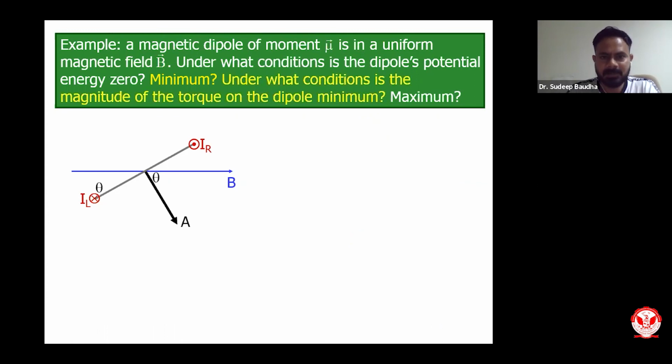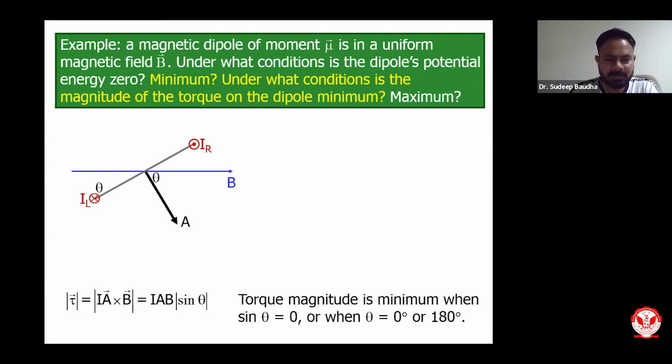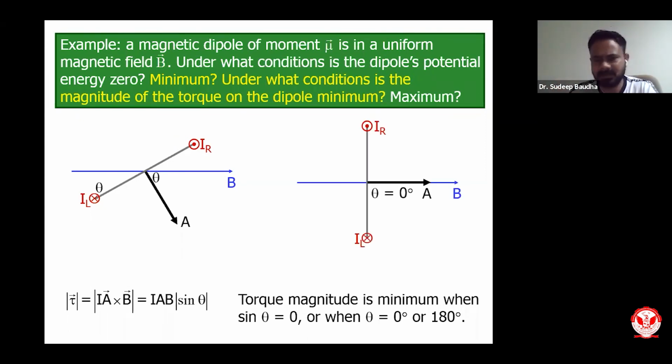Now the next part is, under what condition is the magnitude of the torque on the dipole minimum? So you know the definition of torque. The torque magnitude is minimum when sin theta is 0. So theta can be 0 or 180. So these results you can deduce. This is the condition of the dipole when you have torque as minimum.